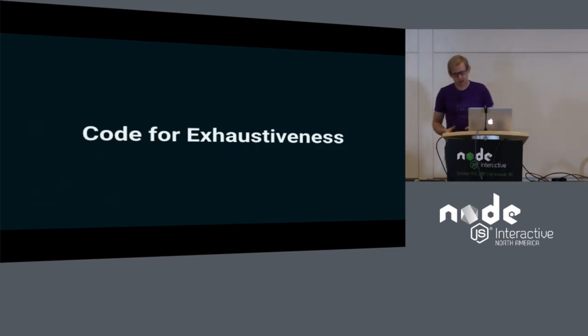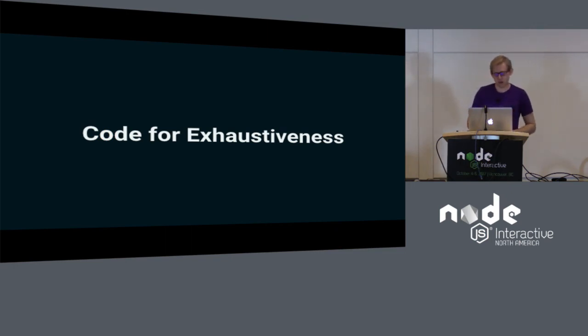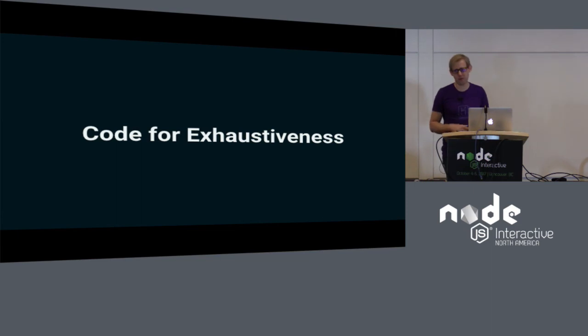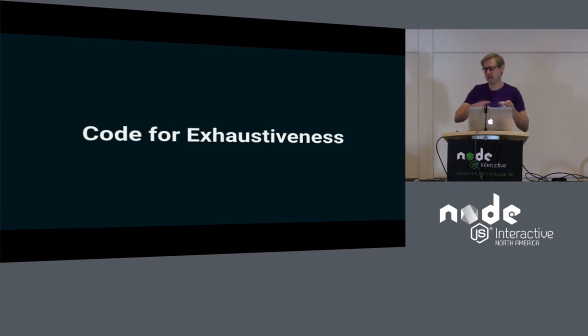So there's another idea I'd like to talk about that comes from these other languages. I was first introduced to this idea when I started reading about Rust. But it was in OCaml before that, and who knows where that came from. If you have maybe deeper knowledge, I'd love to have a more nuanced understanding of that history. And the idea is that we should structure our code in such a way that the type system can tell us when we're missing something.